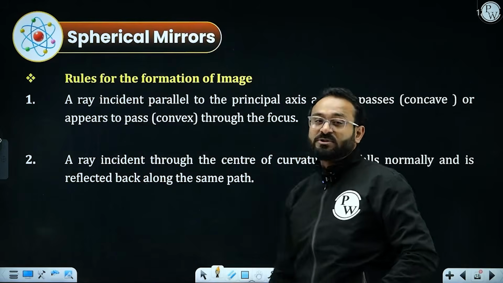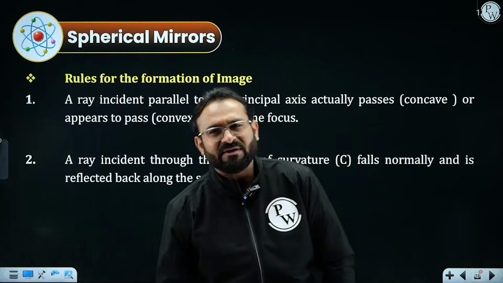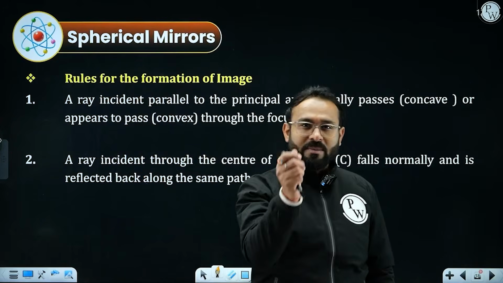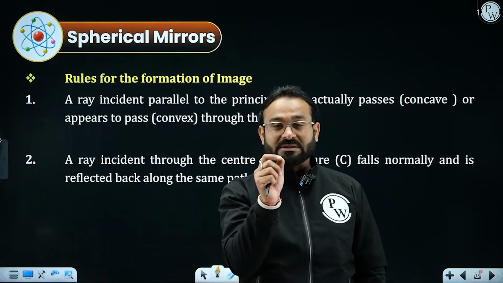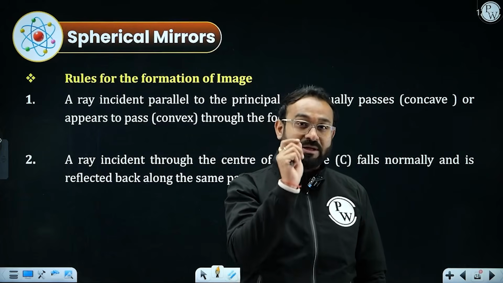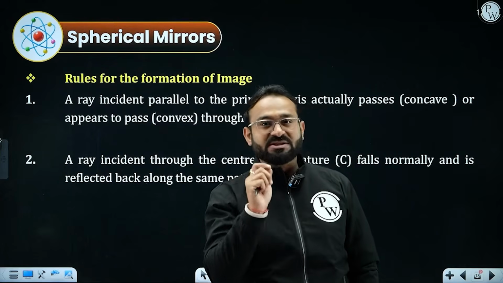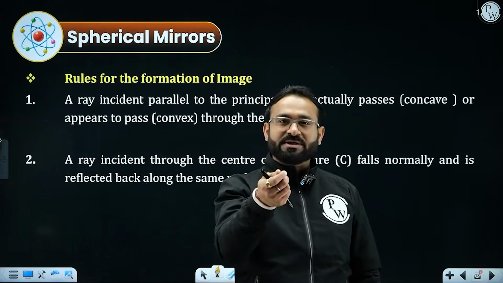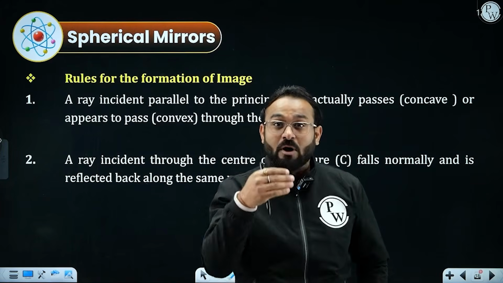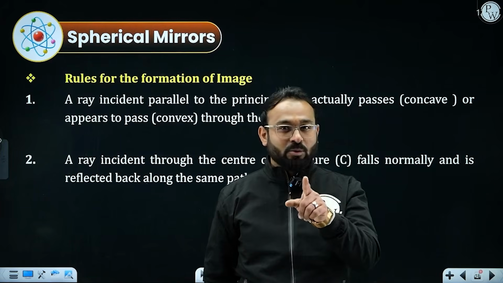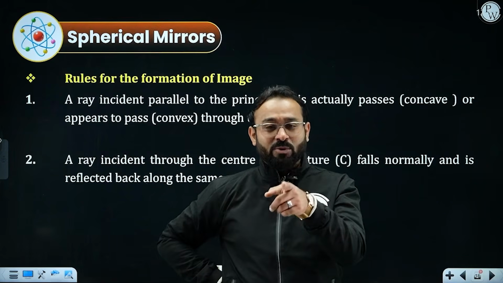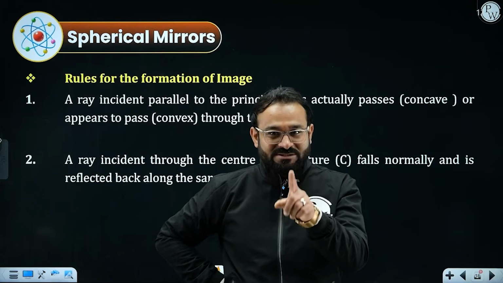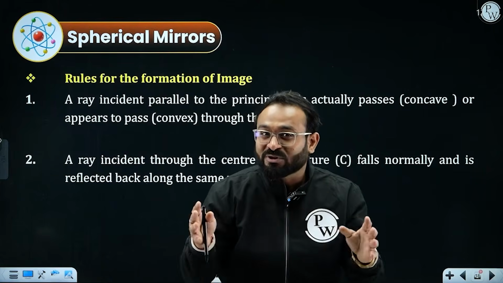Now, rules for the formation of images, very, very important, because the numericals which you need to solve are not only about mathematics. You need to understand how the rays are coming, where the image will form, what kind of nature it is going to give. So before forming the images, you need to understand the rules. It is exactly like when you are driving a car, you need to understand the traffic rules. This is how we are going to understand the rules for the formation of images.